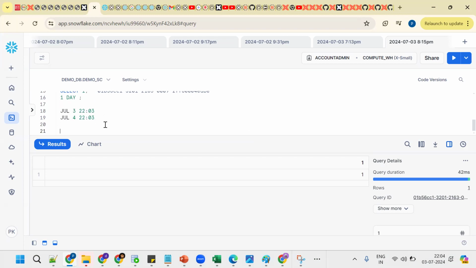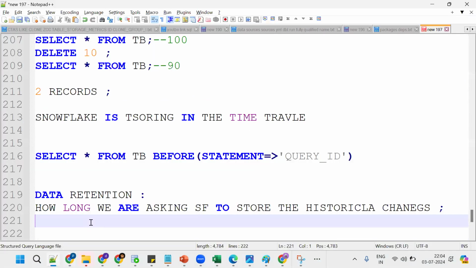After that, suppose I open it on July 4th, 2024, it won't work, because this span is for 1 day. So retention time is nothing but how long we are asking Snowflake to store the historical data.